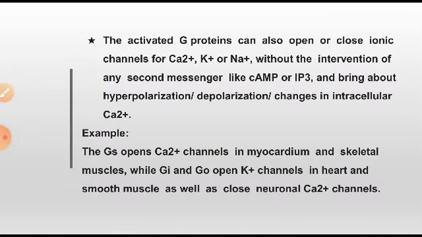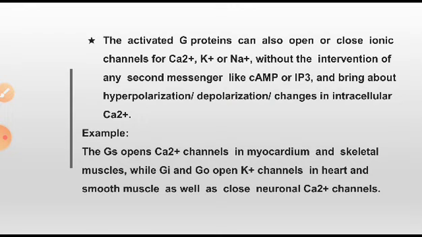So here I tell you a few things before showing you the diagram. The activated G protein can also open or close ionic channels. That is, G protein not only activates the effector enzyme and then the second and third messengers, but it can also have a role in opening the calcium channel, potassium channel, sodium channels, without the role of, means directly the alpha will activate it. For example, like cAMP or IP3, and bring about hyperpolarization, depolarization and changes in intracellular calcium.